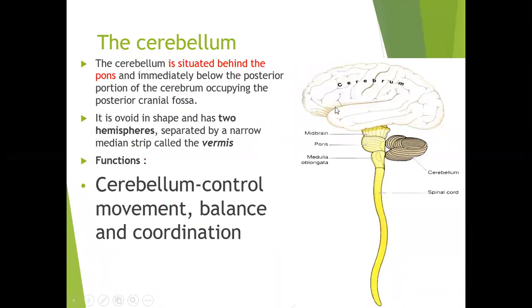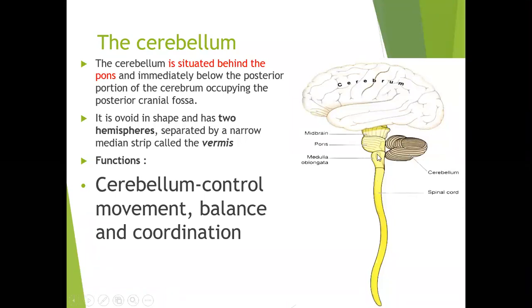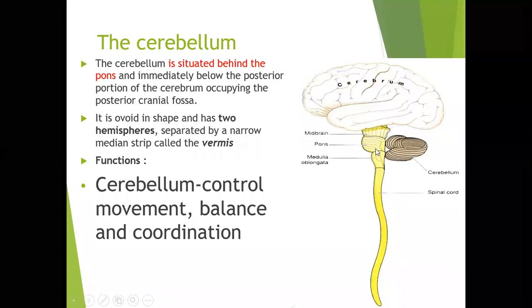Then finally, we are going to the cerebellum. It is situated behind the pons and immediately below the posterior portion of the cerebrum, occupying the posterior cranial fossa. The cranial fossa, the cavity, is divided into anterior, middle, and posterior. So the cerebellum is present in the posterior cranial fossa, behind the pons as well as the other parts of the brainstem.